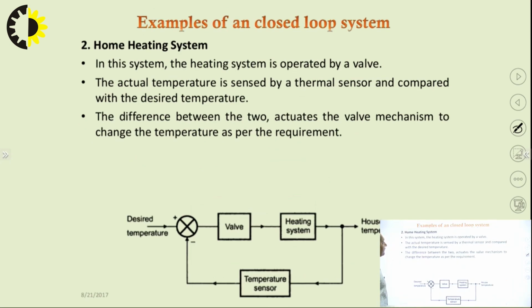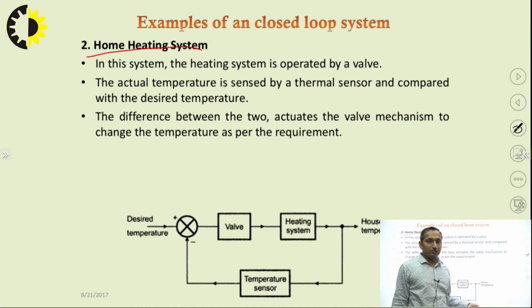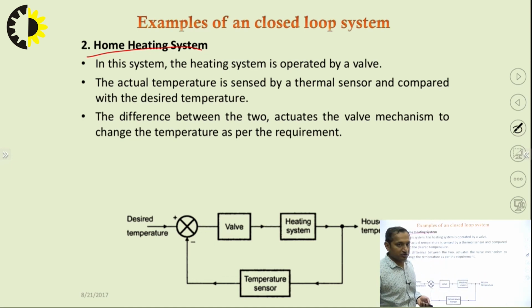Now another one is a home heating system, in which there is a thermostat, a sensor, and a heater. In winters we keep it at home, and it senses the temperature. If the temperature reaches the prefixed amount which is given to the heater, then it automatically goes off. There is a sensor, that is the thermostat. It compares the temperature of the surroundings with the value which is fed. So this is a very good example of a control system.